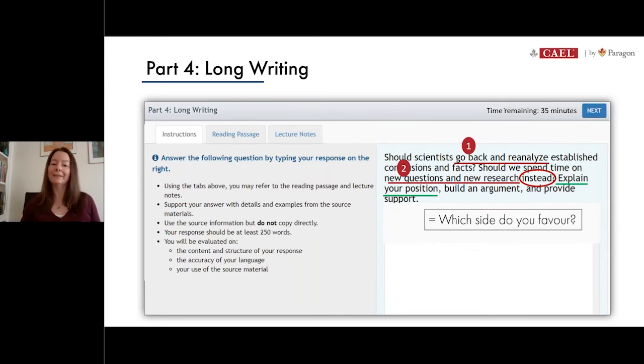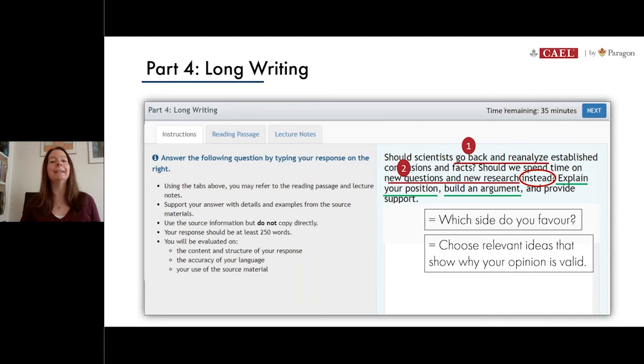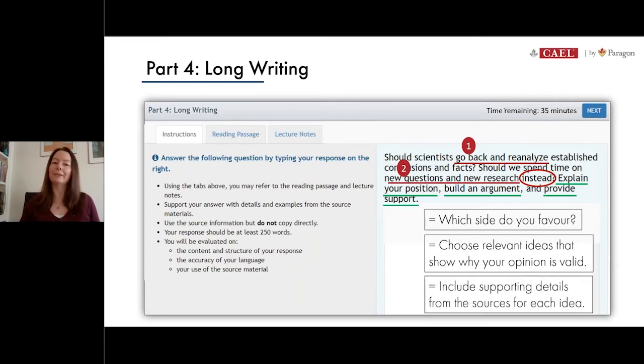Once we've got that position, we then build our argument. So it's up to you on the Cael test to come up with, I'd say, at least 2 main reasons why you think that your position is valid. And once you've got those reasons, you're going to then provide support. So this is where you're going to go back to both the reading and listening passages and pull out specific examples that will support your main ideas and your position overall.